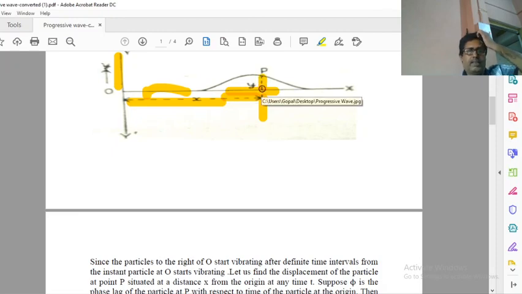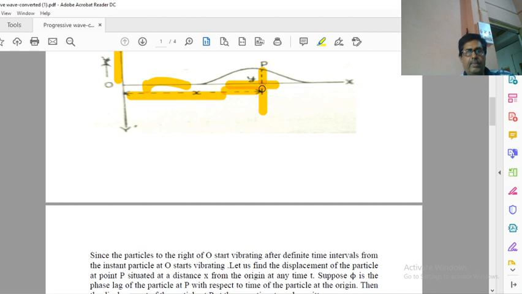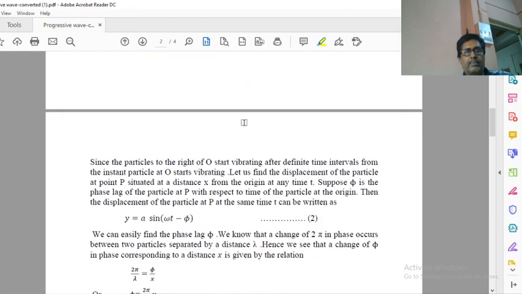This distance is x, the horizontal distance, and at P this is y. It is the displacement. First we see what time it takes for the disturbance to reach from O to P. Suppose it takes time t, then t is equal to what? Time is equal to distance upon speed. The distance is x, speed suppose v. Then it is x by v. It means the particle will vibrate at P after x by v seconds.